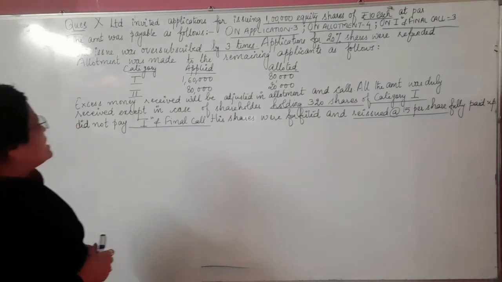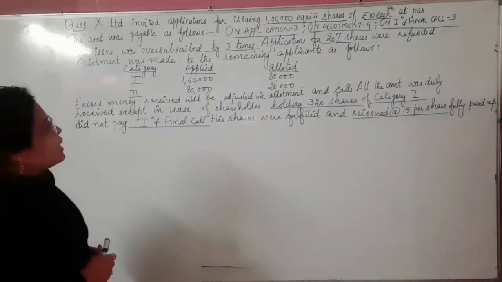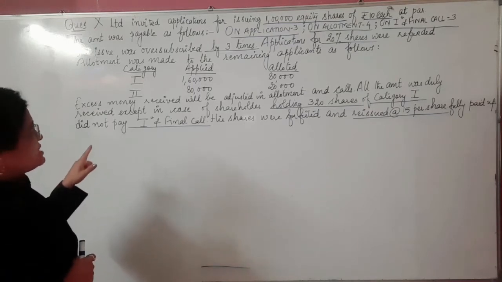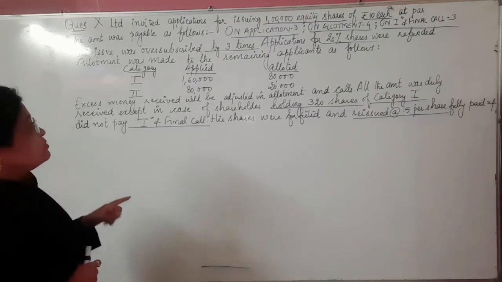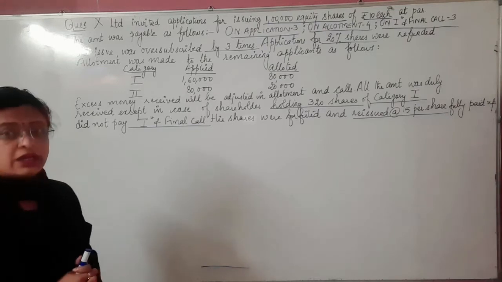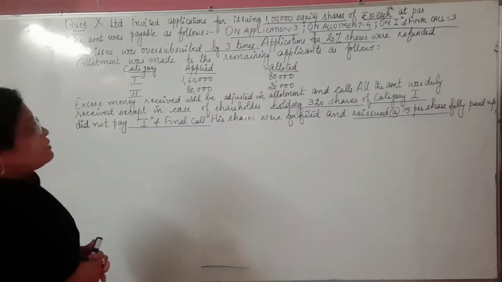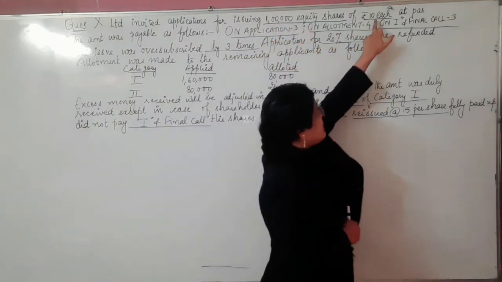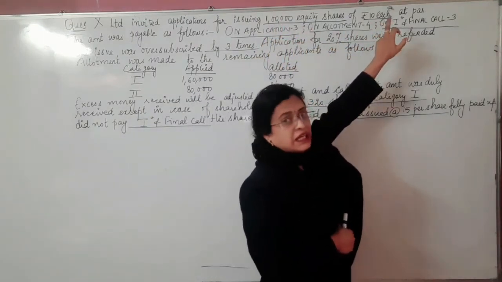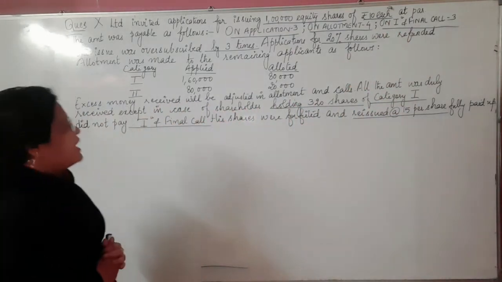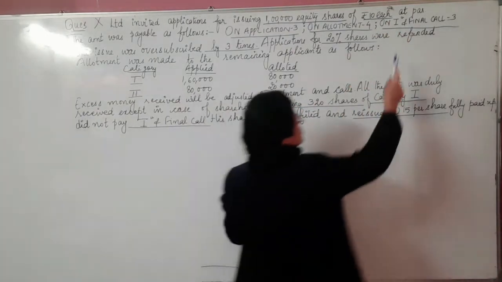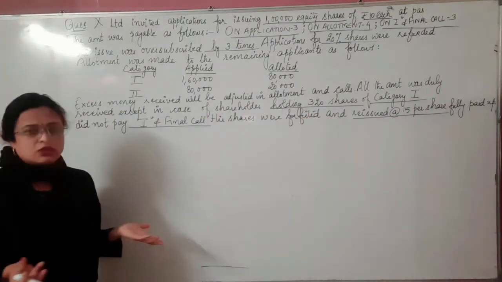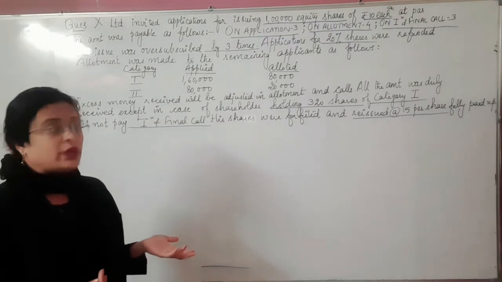This question says that the company invited applications for issuing 1 lakh equity shares of rupees 10 each. So children, here it basically means that X Limited invited applications, meaning the company is able to issue how many equity shares? That is 1 lakh equity shares. And what is the basic face value of these shares? It is 10 each, and that is at par. So there is no complication in the journal entry, because the case is simple. These shares are issued at par.